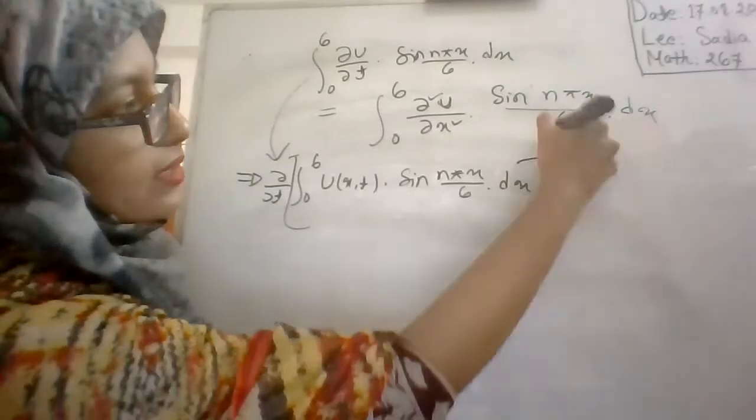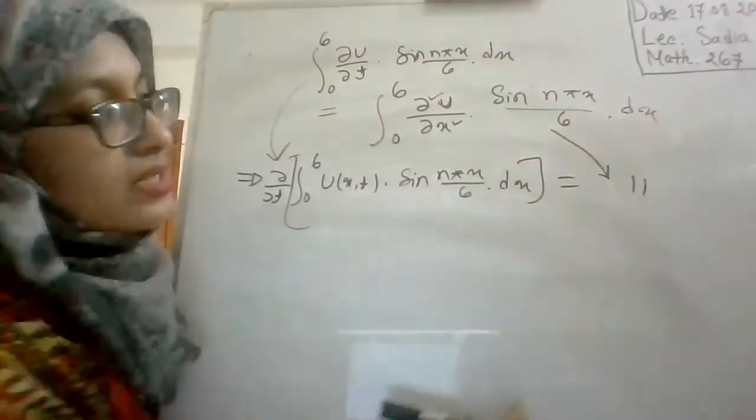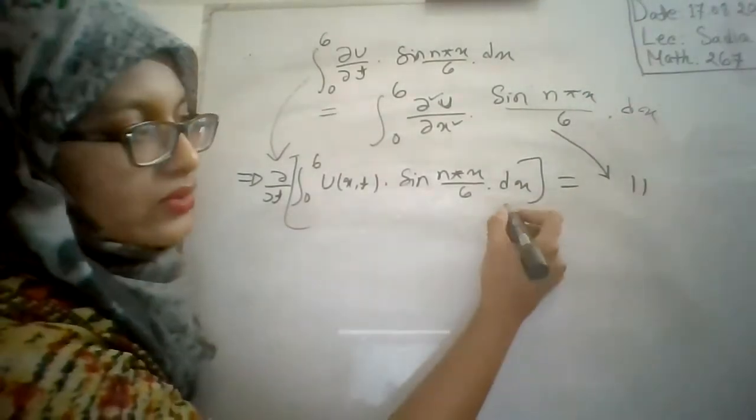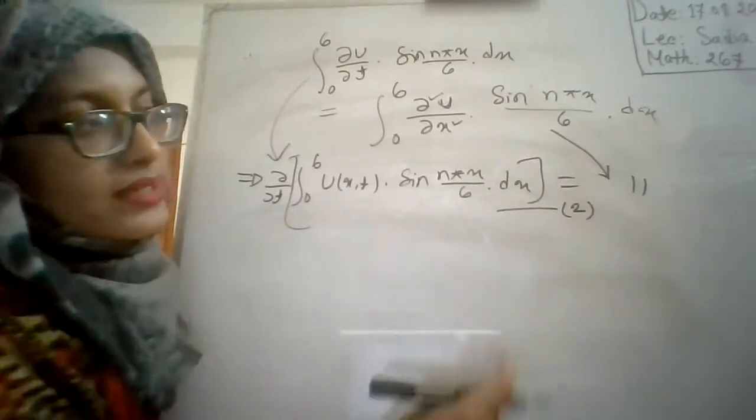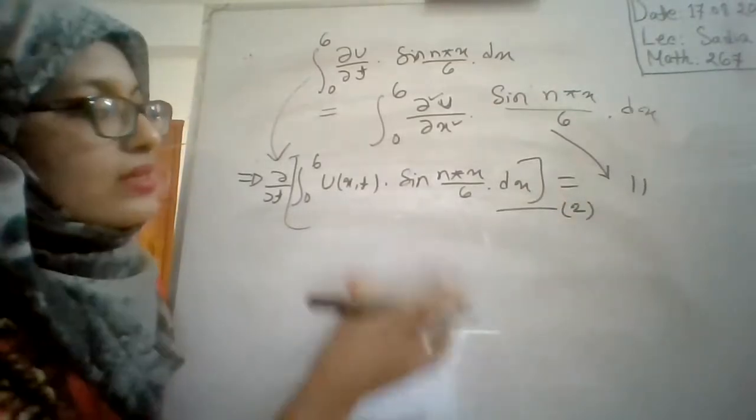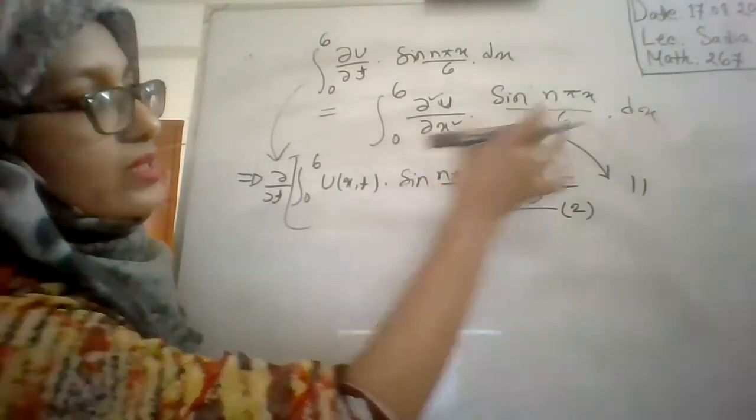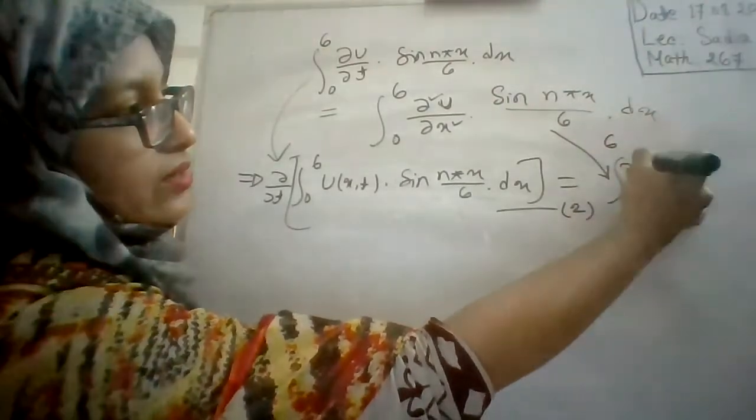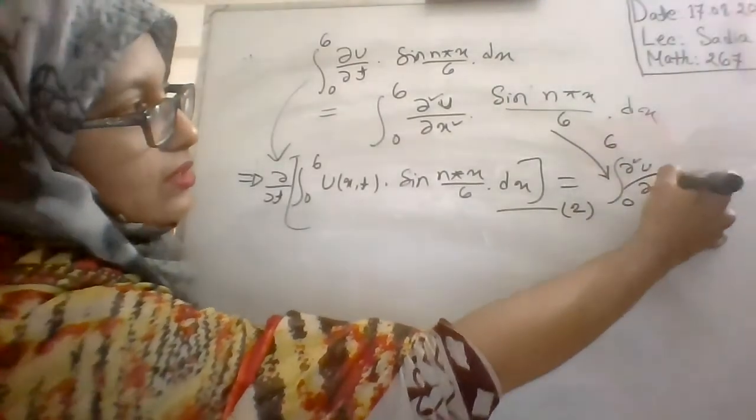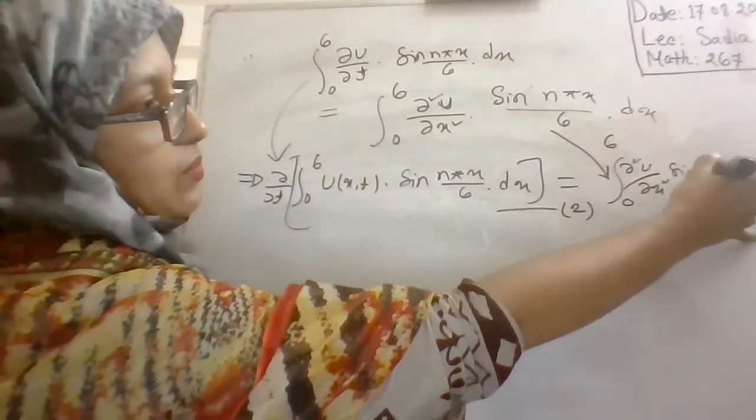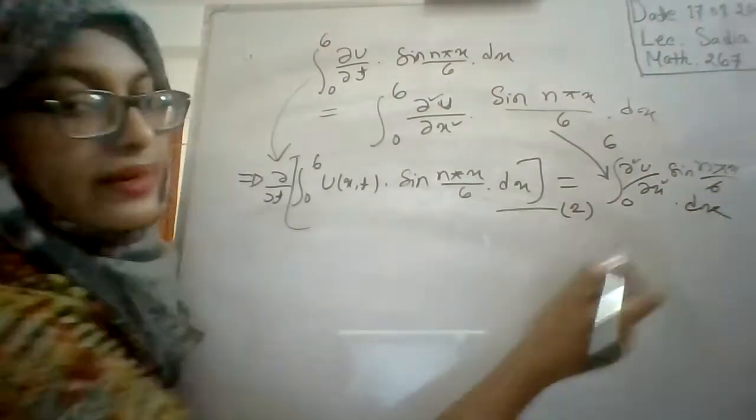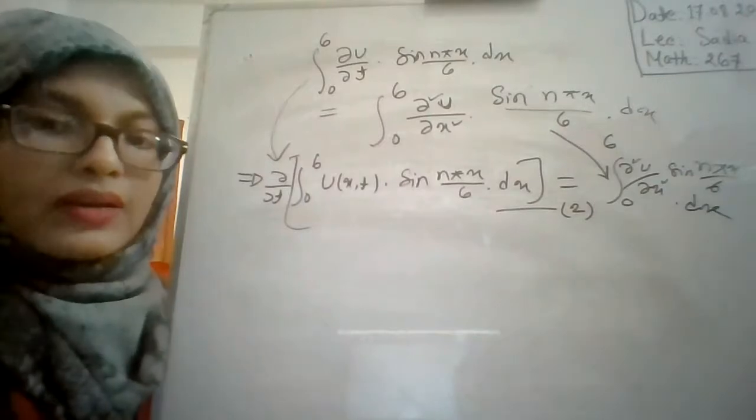And on the right side it will be the same thing. There is no change on the right side. Consider this equation as equation number 2. This is the left side, and the right side will be integral 0 to 6 of del square u by del x square sine n pi x by 6 into dx. This is the right side of your equation number 2.